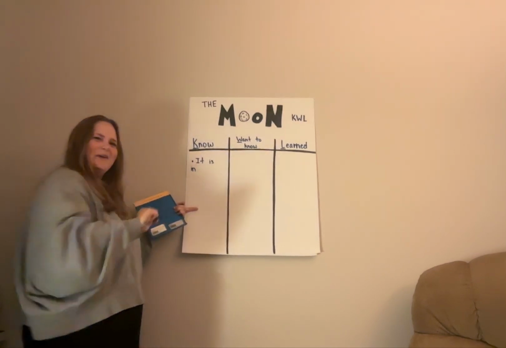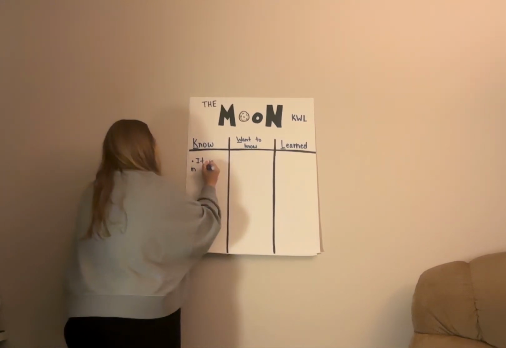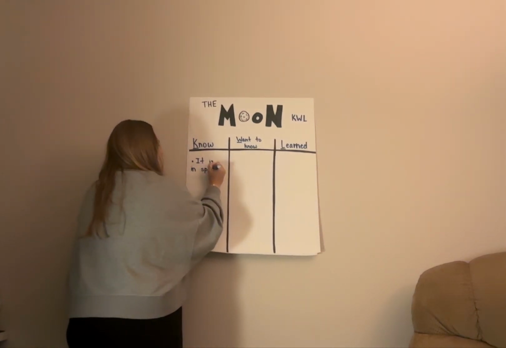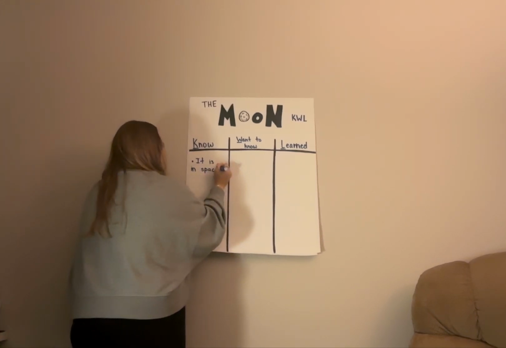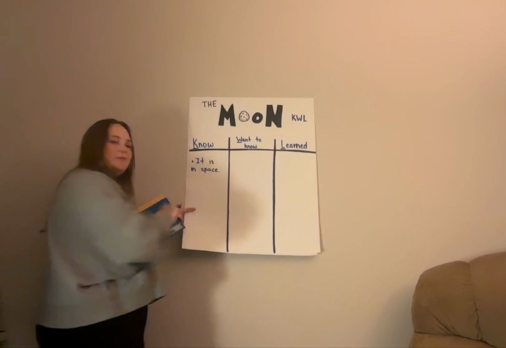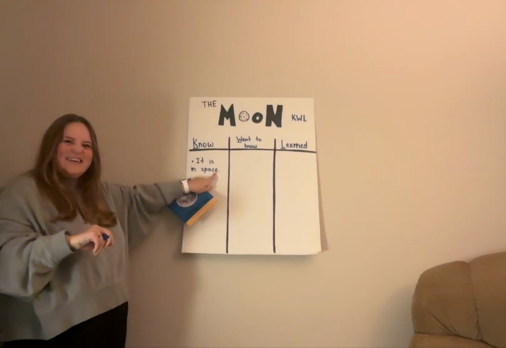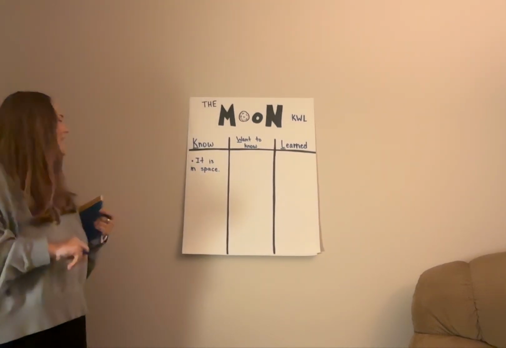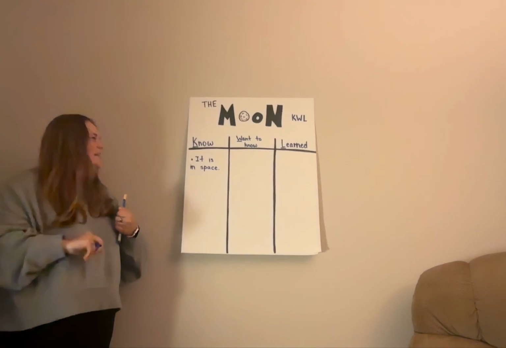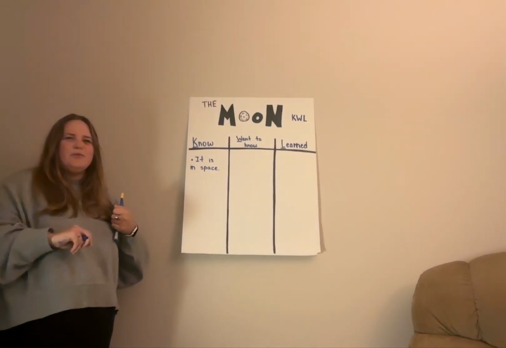Okay. How do I spell space? SPACE. Ooh, I love how we remembered that CE at the end of the word. Great job. All right, what's something else that we know about the moon?